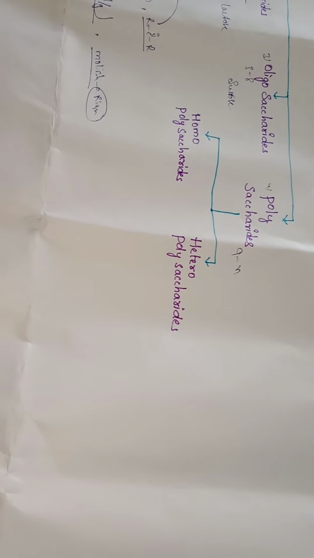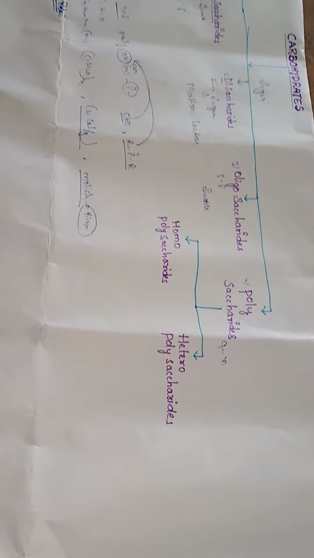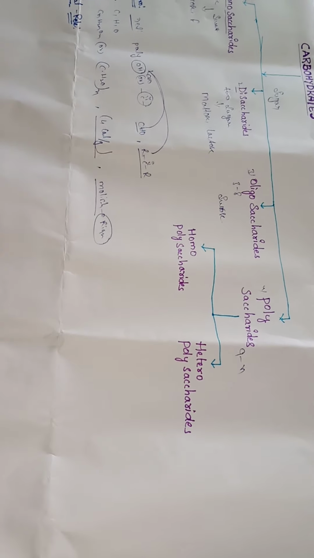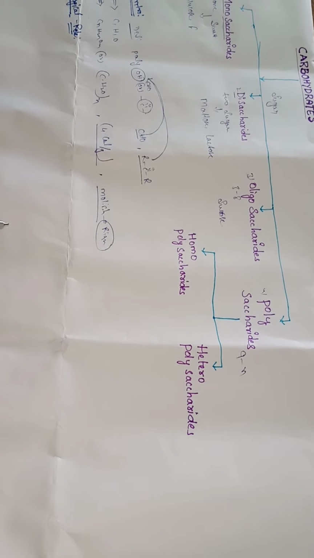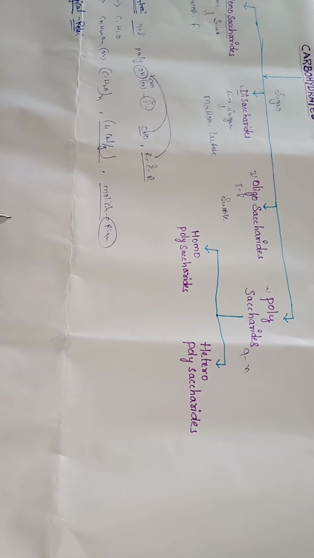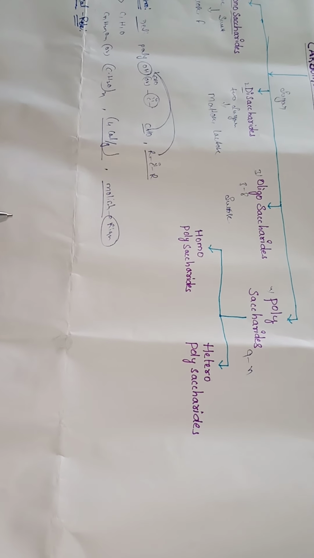So what are polysaccharides? They contain 9 or more sugar moieties in the given sample. The polysaccharides are again classified into two types: one is the homopolysaccharide, the second one is the heteropolysaccharide. What are homopolysaccharides? Those which on hydrolysis yield only a single type of monosaccharide.